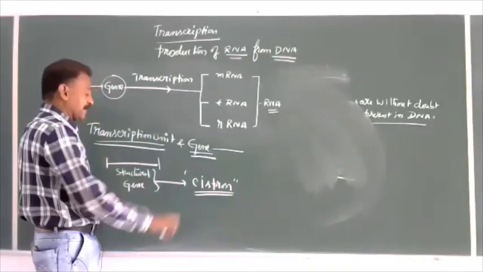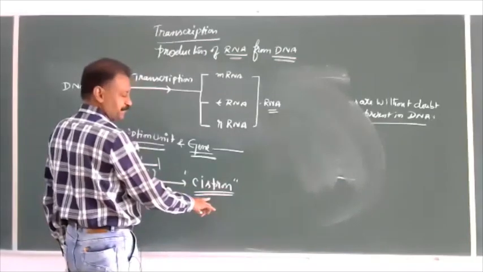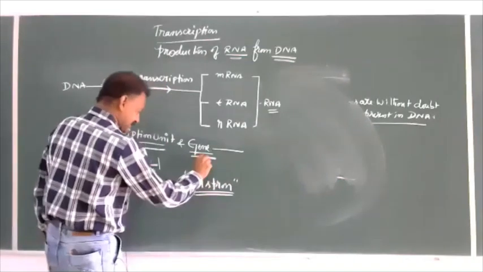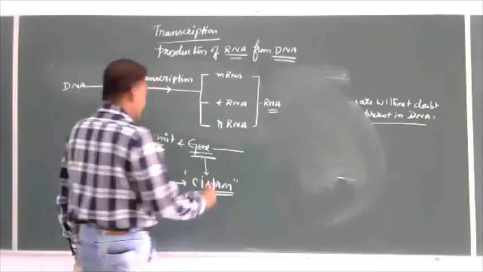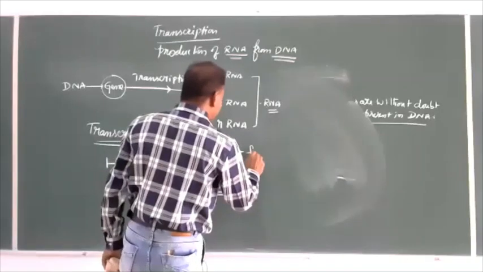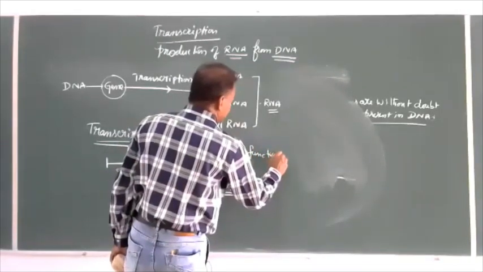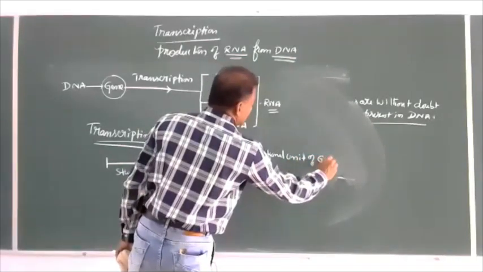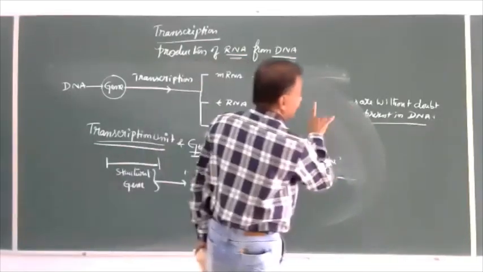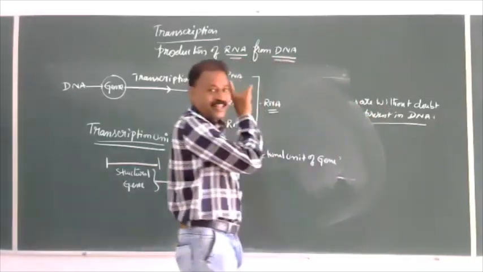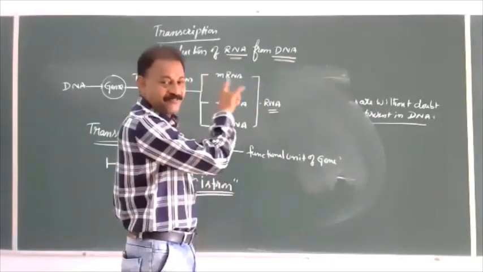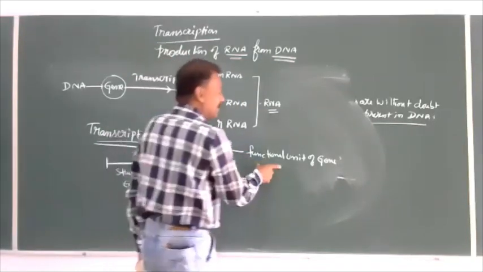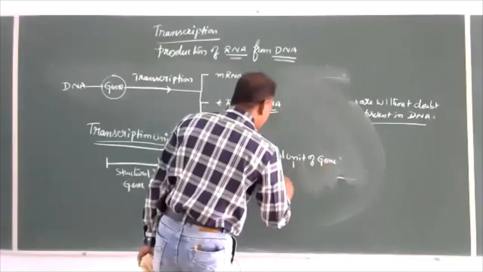It means a cistron is the functional unit of gene. Gene is the functional unit of DNA, the unit of inheritance. And again, a gene has a functional unit that is called cistron.